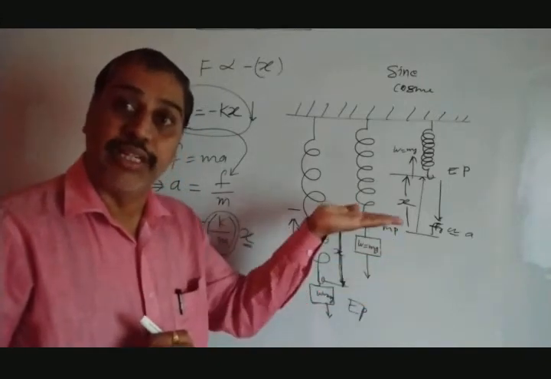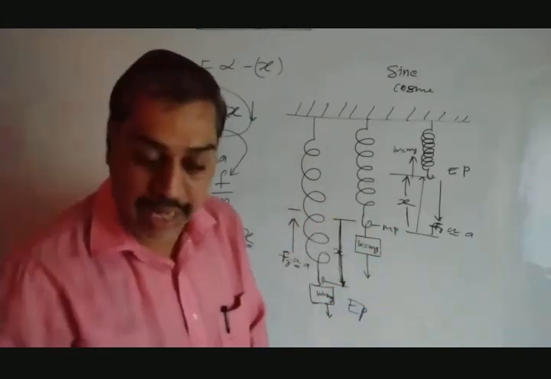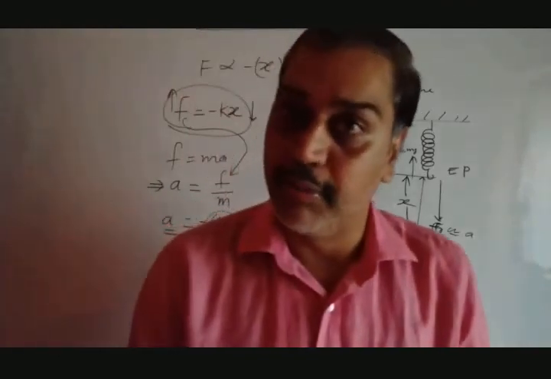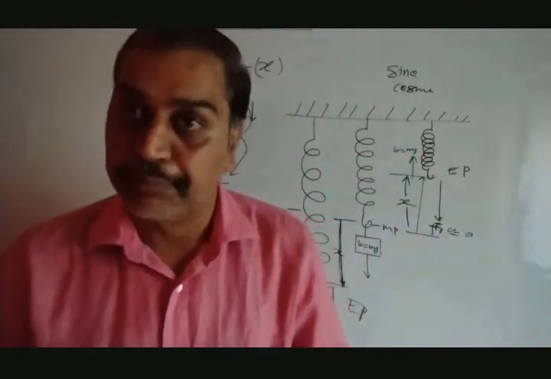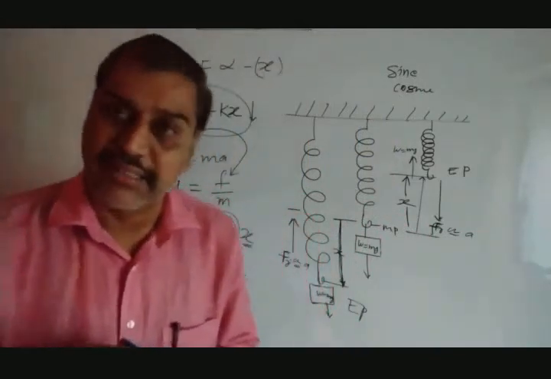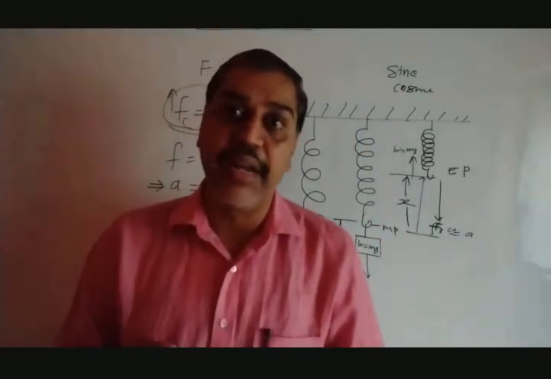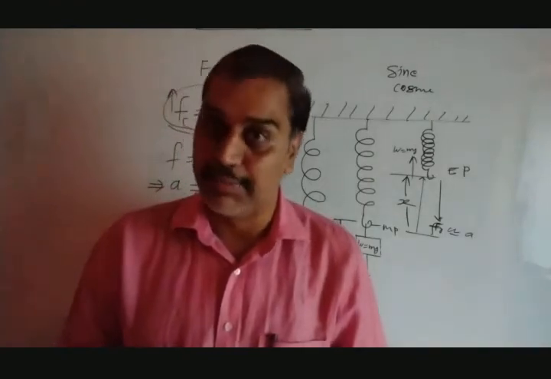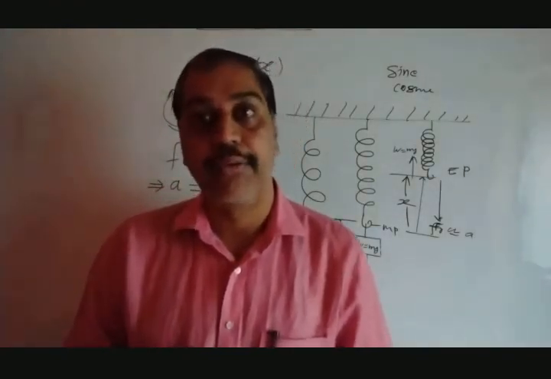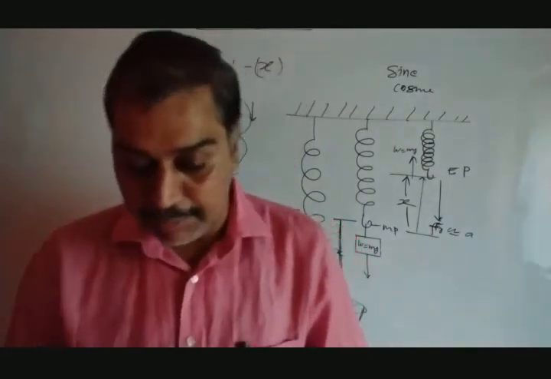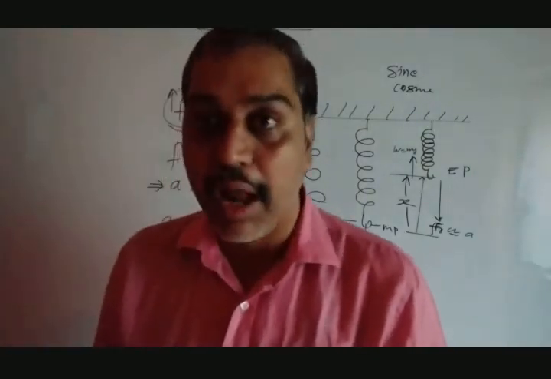So that motion repeated itself in equal intervals of time, and that is said to be periodic motion. So linear simple harmonic motion is a periodic motion in which force or acceleration, its magnitude, is directly proportional to displacement. Is that clear? And acceleration and force are directed toward the mean position. That type of motion is said to be linear simple harmonic motion.